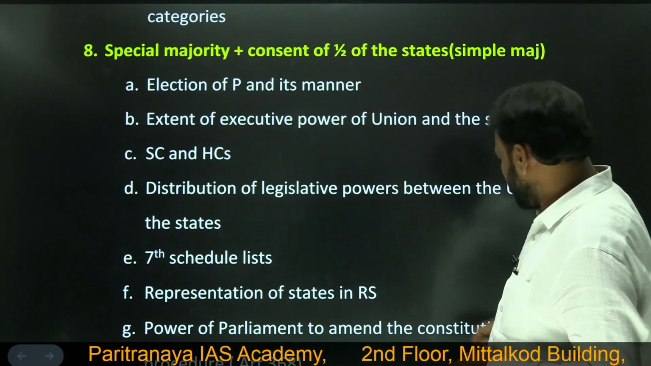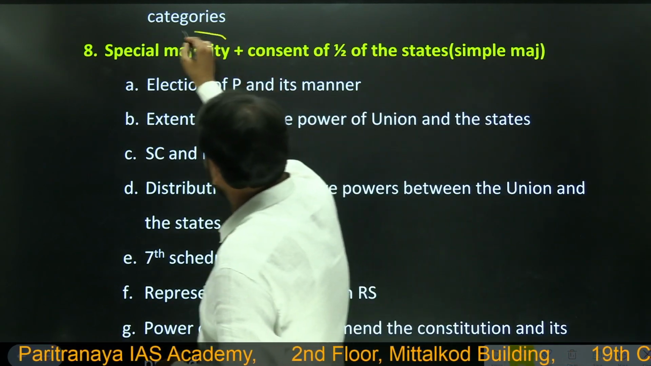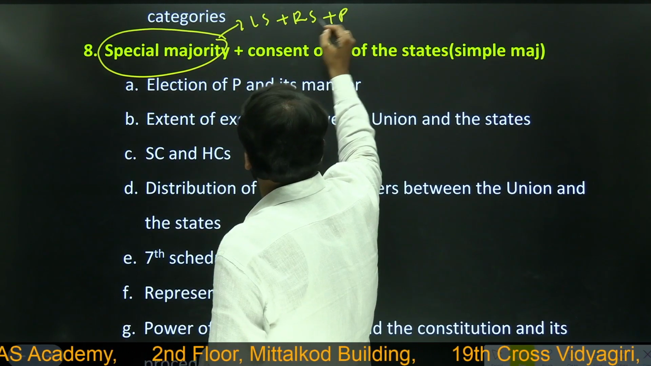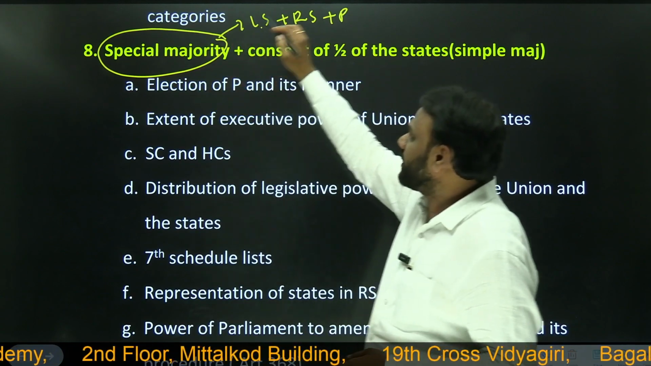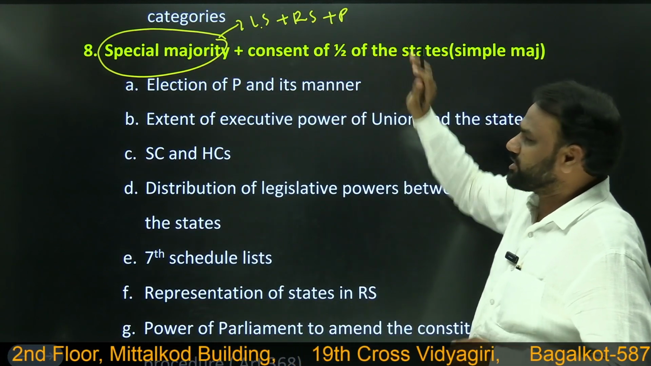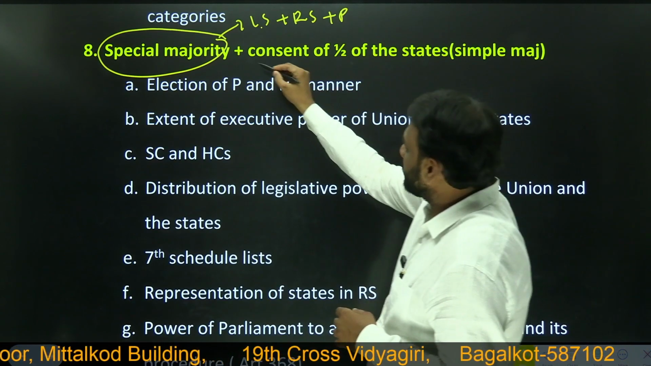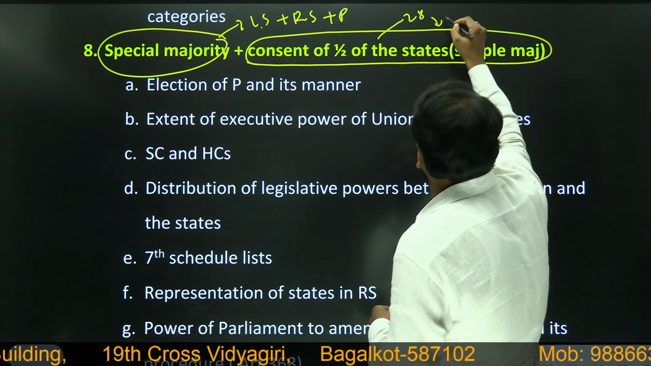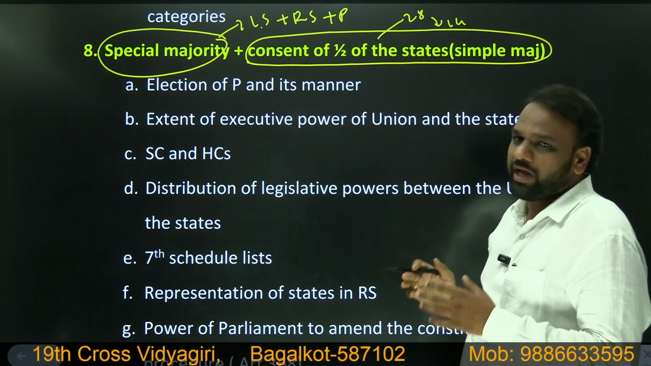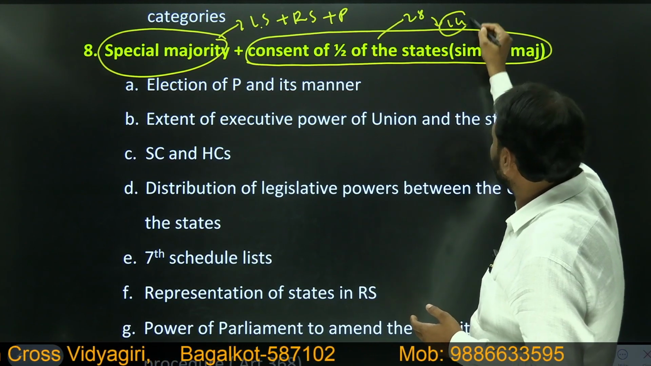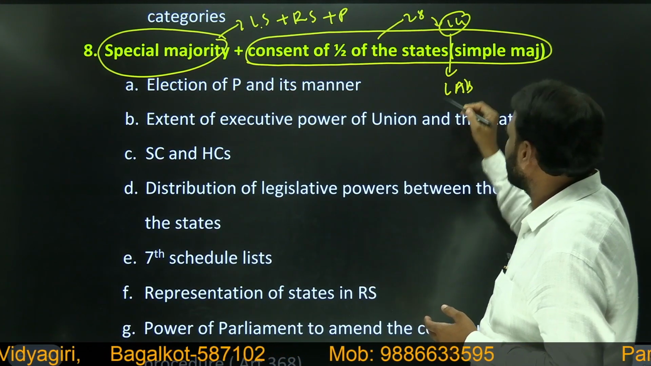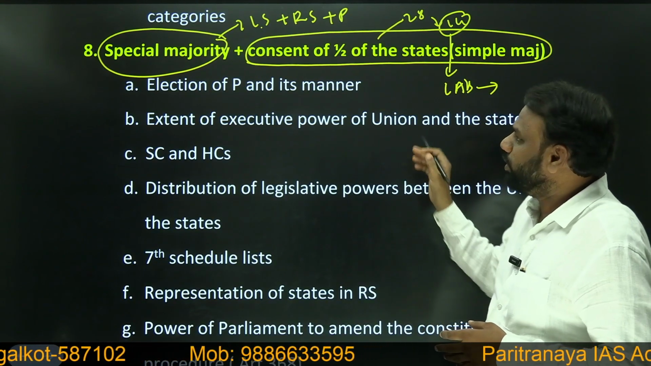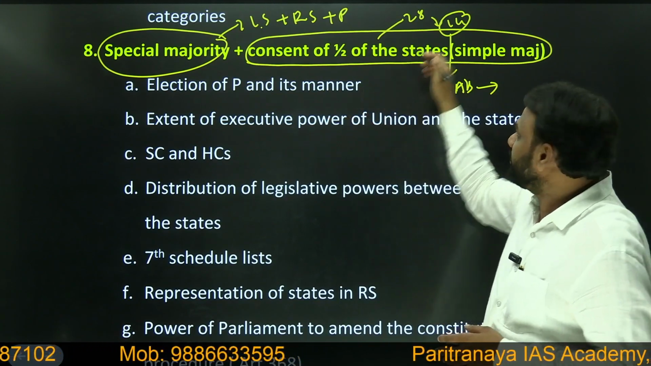Next, there are a few provisions which require special majority. Special majority of whom? Lok Sabha plus Rajya Sabha and the President's signature. So in Lok Sabha we require special majority, in Rajya Sabha also we require special majority, and the President's signature is required. Apart from that, we also require the consent of half of the states. Among the 28 states, at least 14 states should agree. When I say agree, it means the legislative assemblies of these 14 states have to approve the amendment with simple majority.